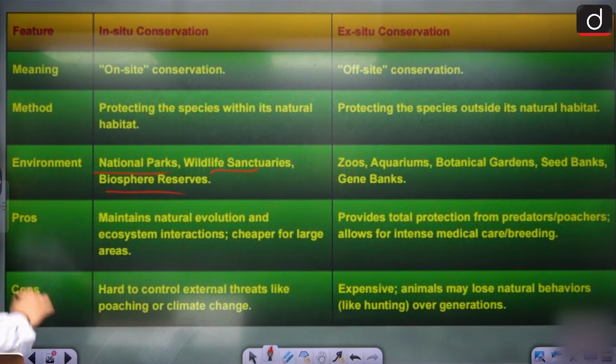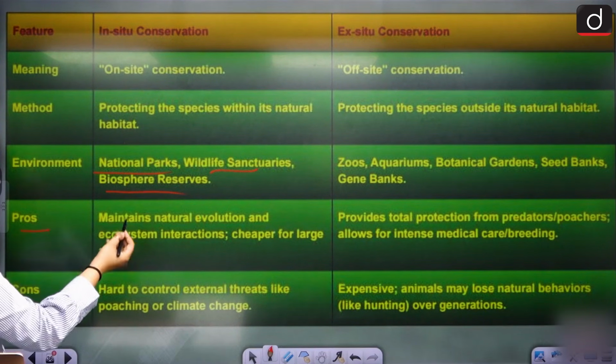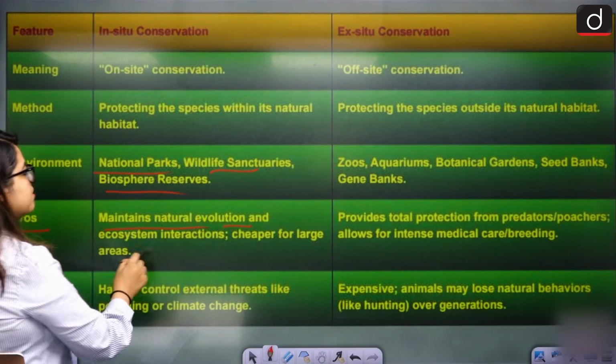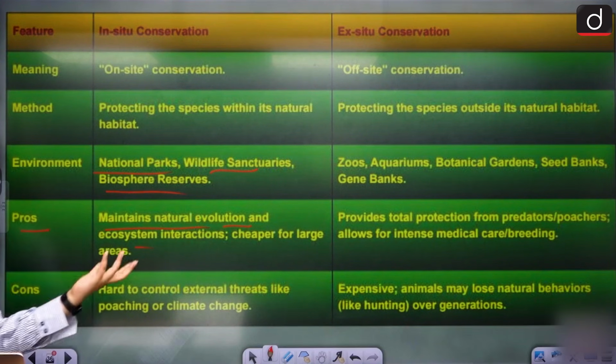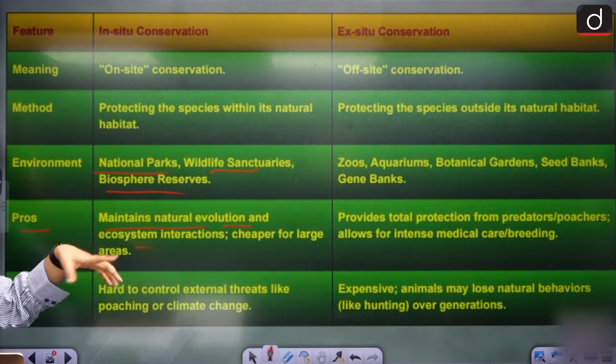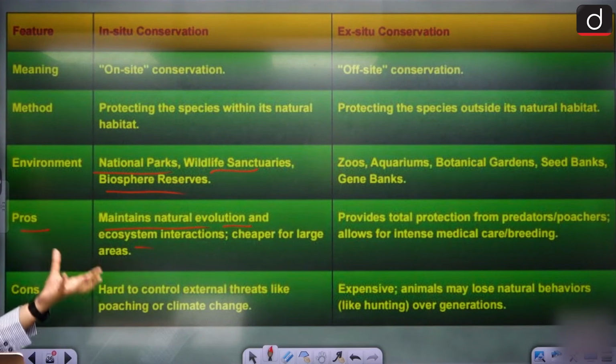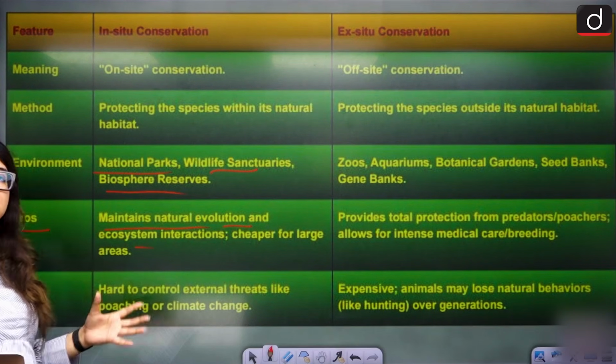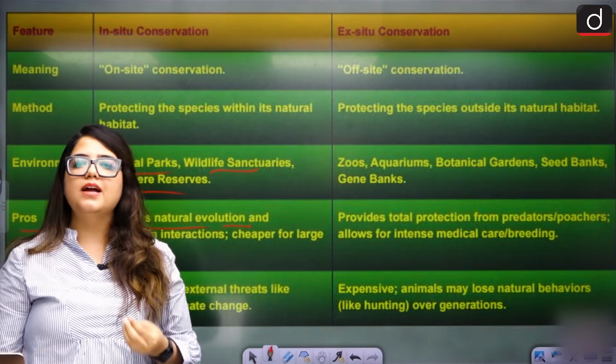Pros of in situ: maintaining natural evolution, ecosystem interaction. It is cheaper. You won't have to create a new environment. Ex situ, total protection is given here from predators, poachers. So this will give them intense care that they need at that time.